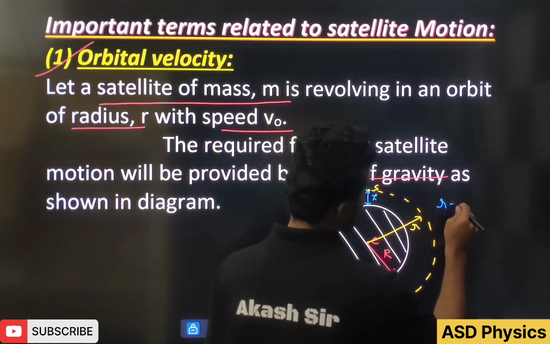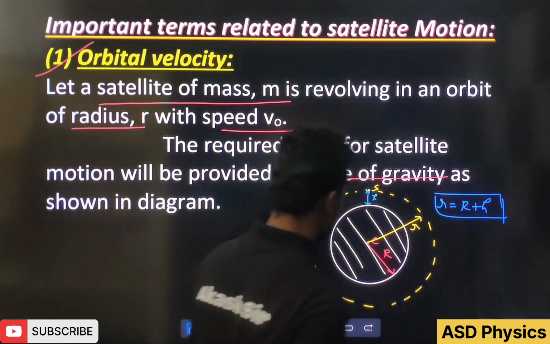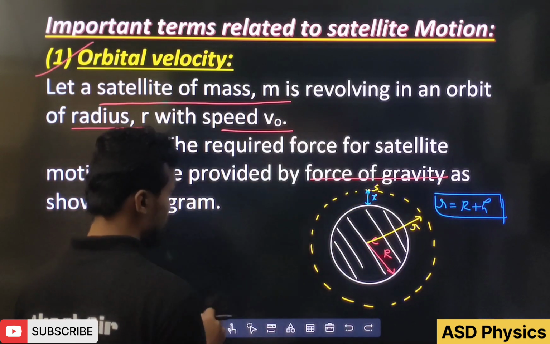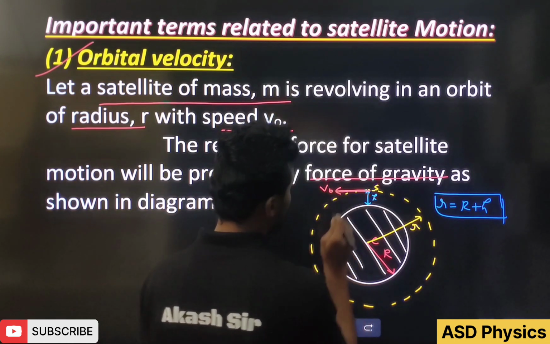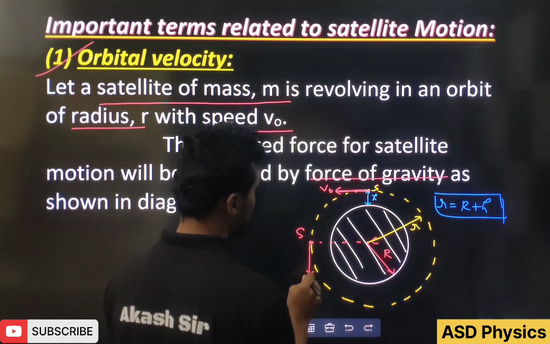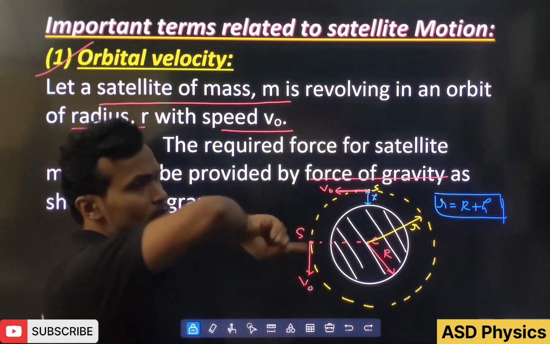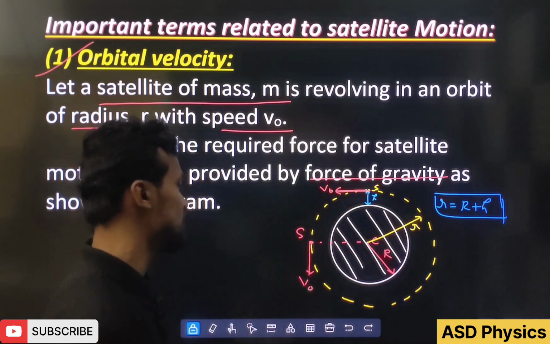Then we can write small r equal to R plus h. This is always applicable. Now students, let's take this satellite having speed V naught. Even if the satellite is here also, the speed is V naught. Circular orbit means the speed will be the same. Direction will keep on changing, but the speed will be the same.